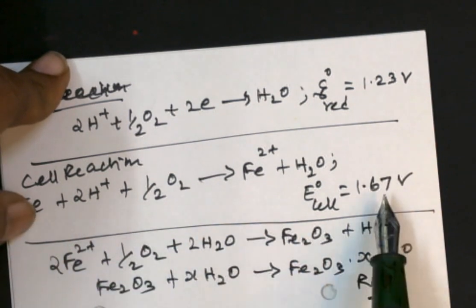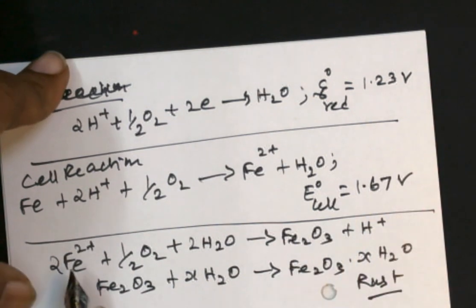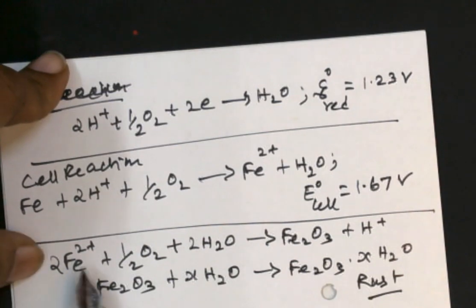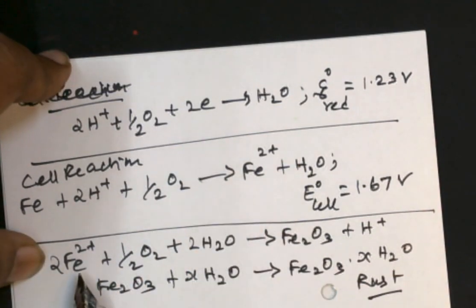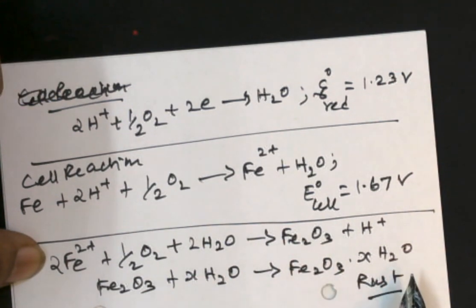So this cell potential is more than enough to corrode a metal, especially iron, and it will proceed further. This Fe2+, which is formed over the surface of the metal, combines with oxygen and water to aggravate the situation and become ferric oxide. So ferrous oxide becomes ferric oxide, and ferric oxide with n molecules of water further gives hydrated ferric oxide.